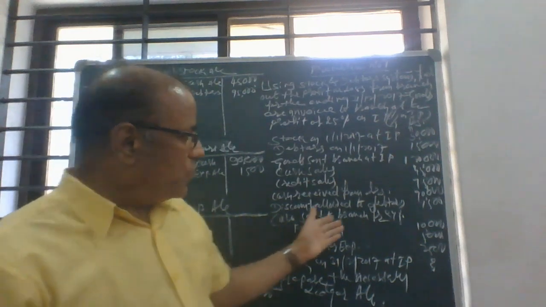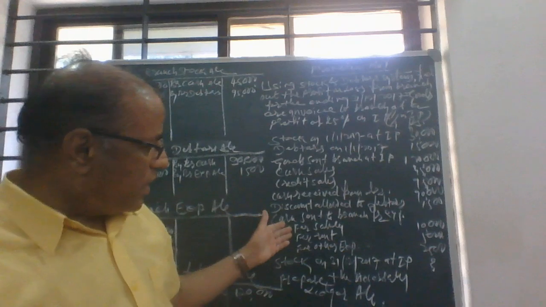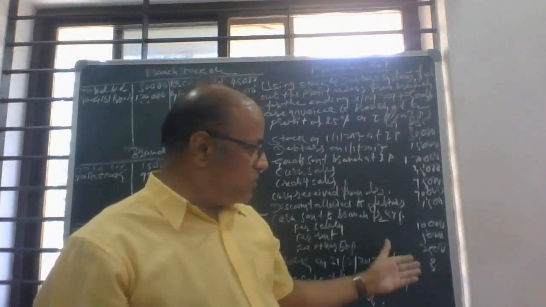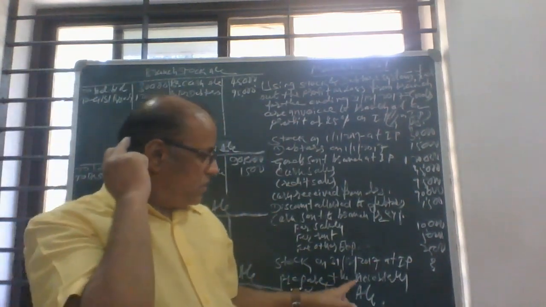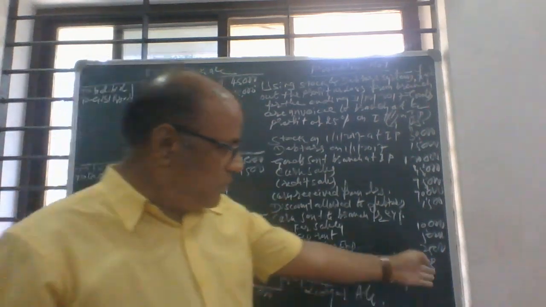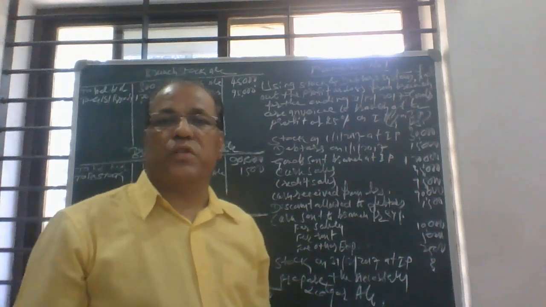And cash sent to branches by the head office for branch maintenance, for salary, for rent, and for other expenses 10,000, 5,000, 2,500. And the closing stock at branch is not given. So we have to determine that one and prepare the necessary ledger accounts in the books of the HO.